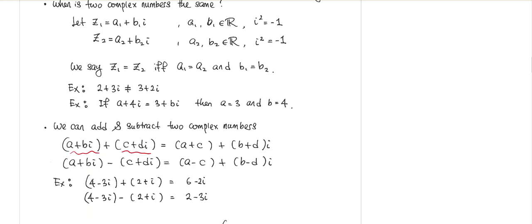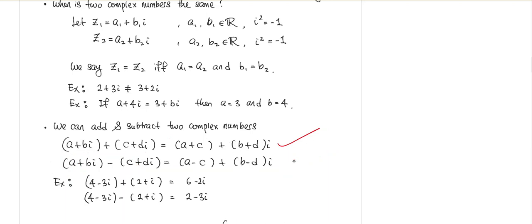We add the real parts together, so a plus c, and then we add the imaginary parts together, which is b plus d, times i. This is how we define addition of two complex numbers, and this is how we define subtraction of two complex numbers. It's the same. In order to do subtraction, you take the real parts of these two complex numbers and subtract them, and also the imaginary parts.